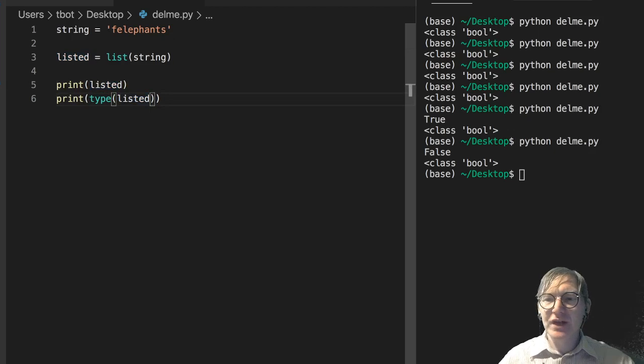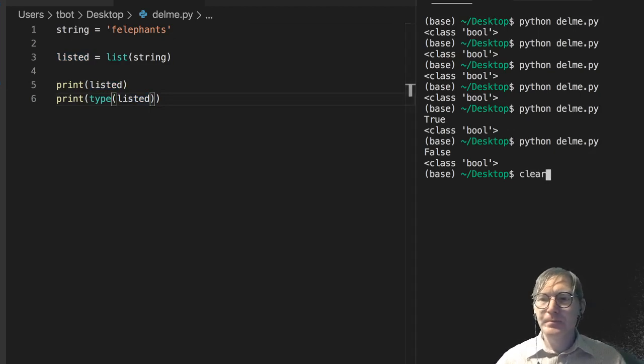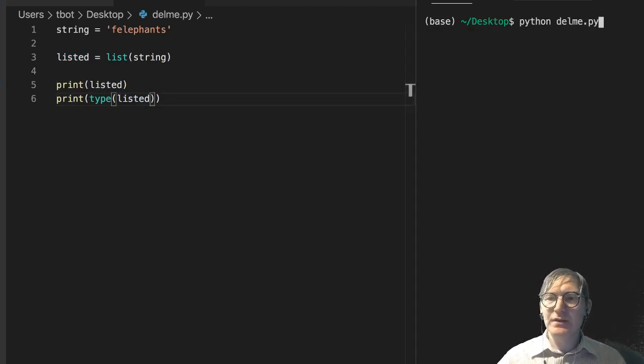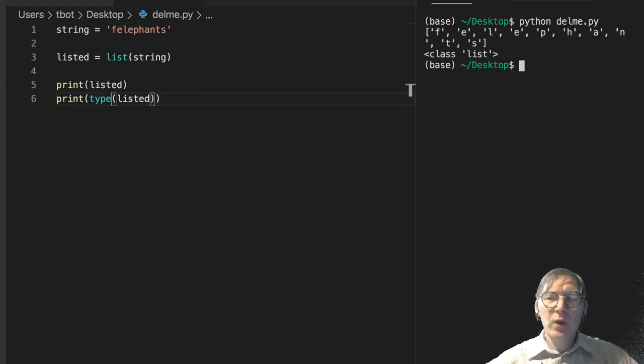We don't really need to check that, but let's just take a look at what this is. Notice what casting to a list does to a string. It breaks out the characters individually. And so we get a list that is the length of all the characters in the string, including spaces.